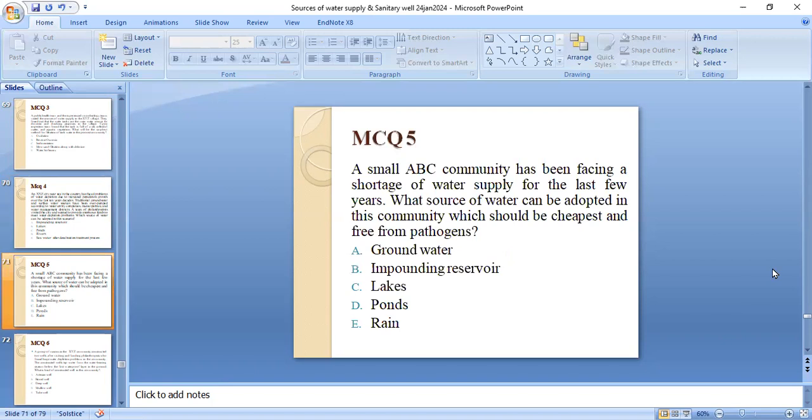Fifth MCQ. A small ABC community has been facing a shortage of water supply for the last few years. What source of water can be adopted in this community which should be the cheapest and free from accidents: groundwater, impounding reservoirs, lakes, ponds, or rainwater? The correct option is A, that is groundwater.